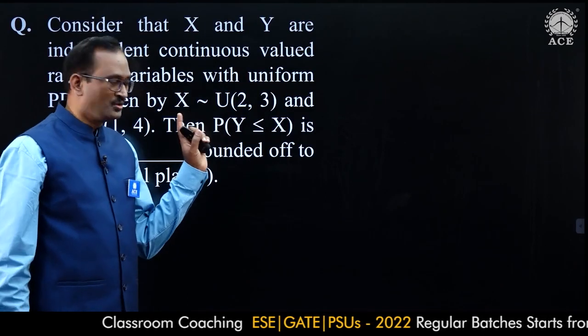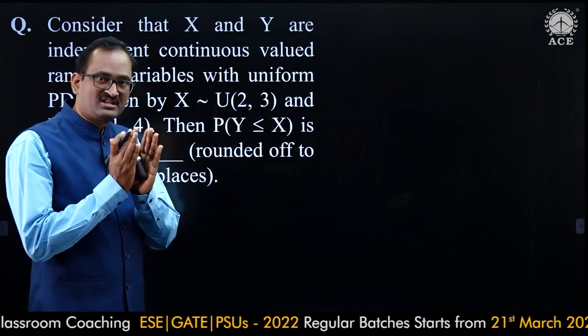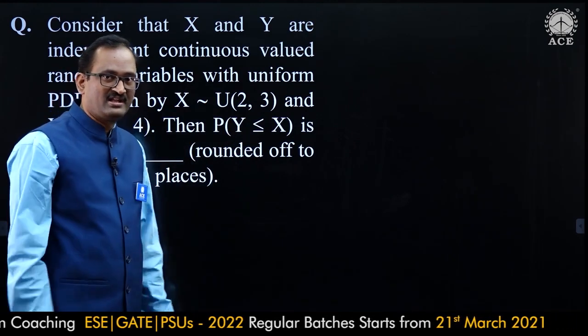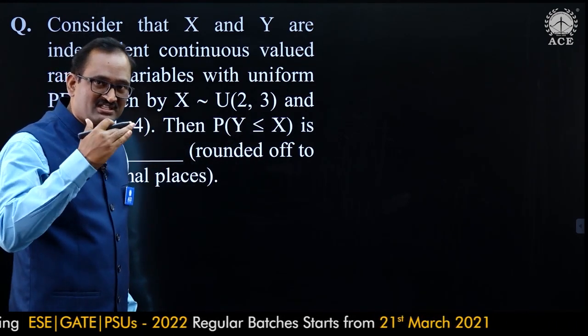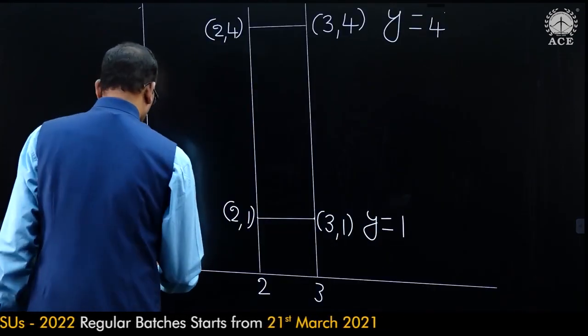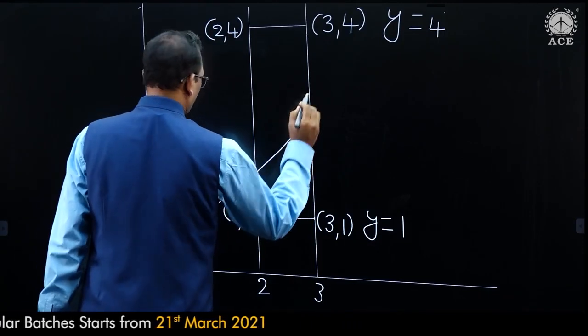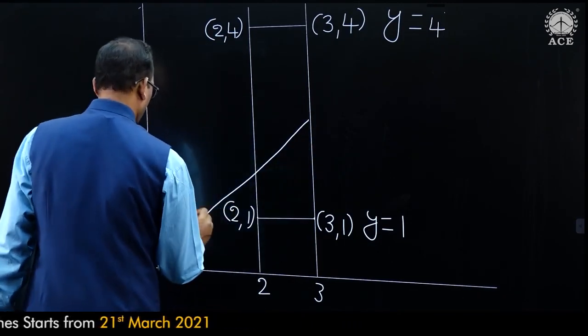Now, first we were asked to find the probability of y less than or equal to x. Let us draw the y equal to x line. It is a straight line passing through the origin.